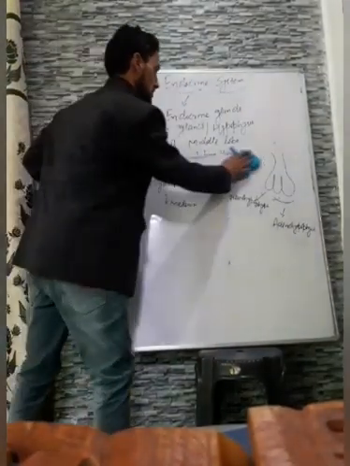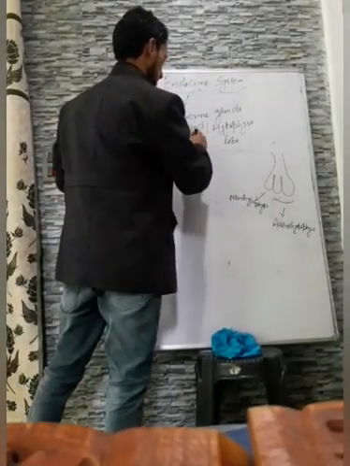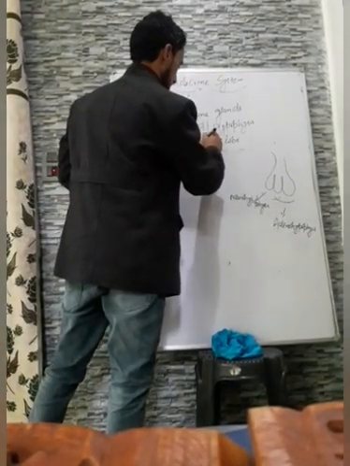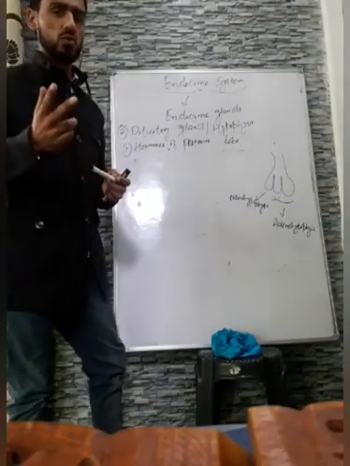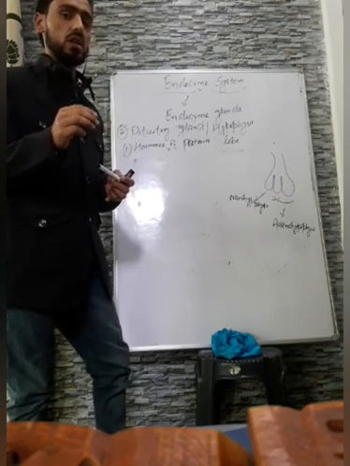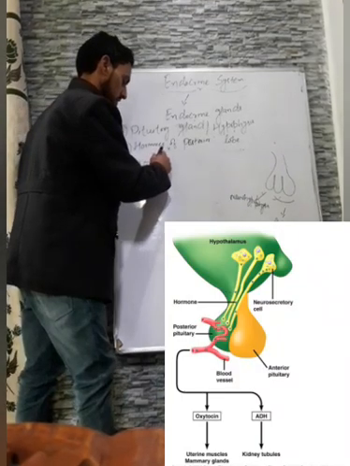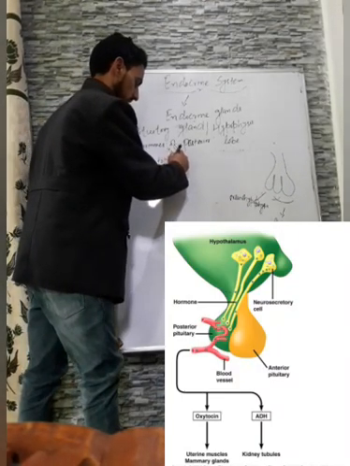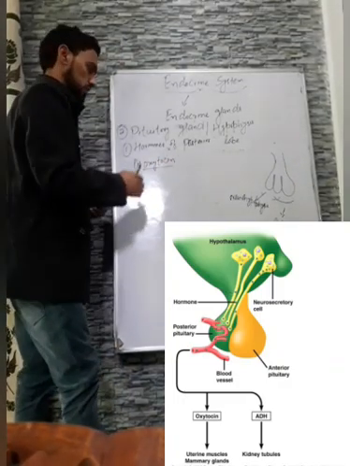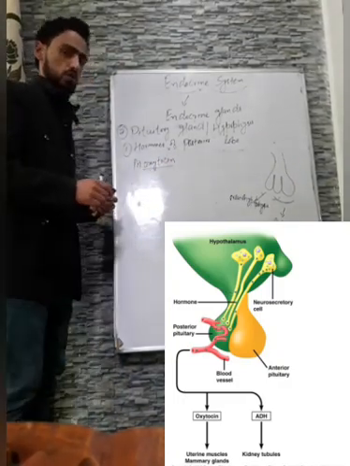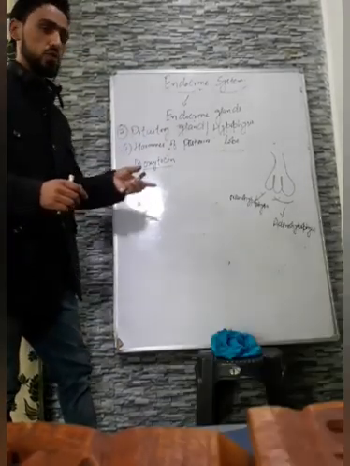Now the hormones of the posterior lobe, the last lobe of the pituitary gland. The posterior lobe does not secrete hormones itself; it only stores hormones which are secreted by the hypothalamus. Those hormones are, first, oxytocin, and second, vasopressin. Let us start with oxytocin, which is released by the posterior lobe of the pituitary gland into the blood.